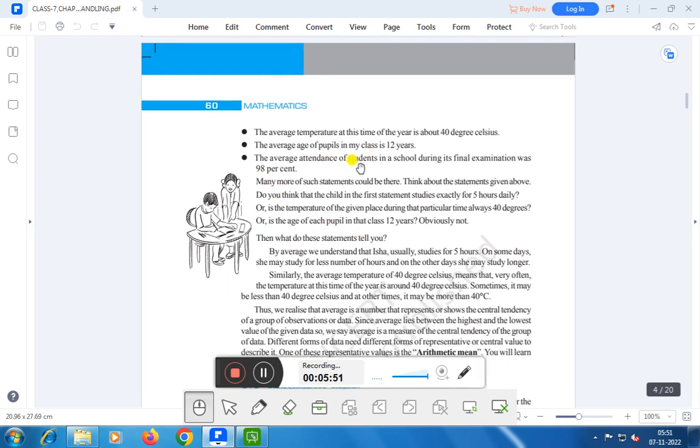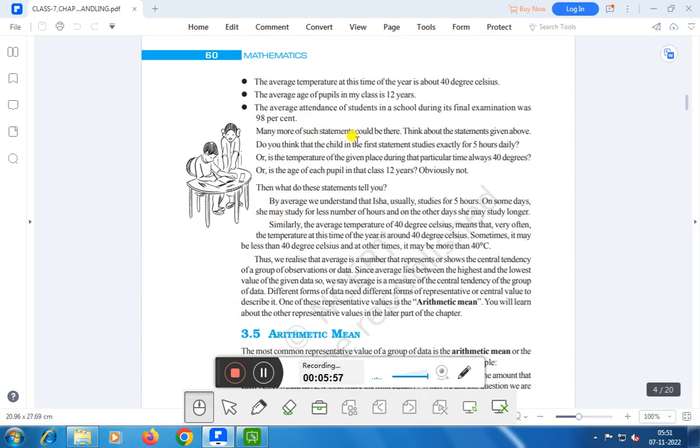The average attendance of students in a school during its final examination was 98%. Many more such statements could be there. Think about the statements given above. Do you think that the child in the first statement studies exactly for 5 hours daily? Or is the temperature of the given place during the particular time always 40 degrees centigrade? Or is the age of each pupil in the class 12 years?